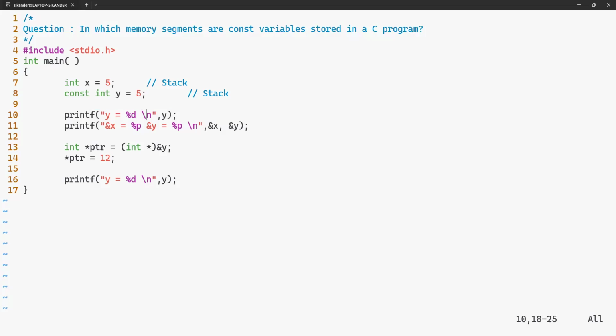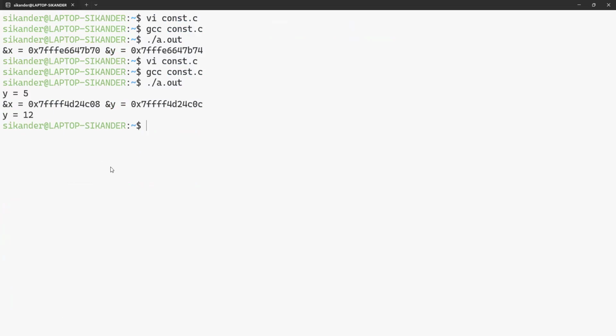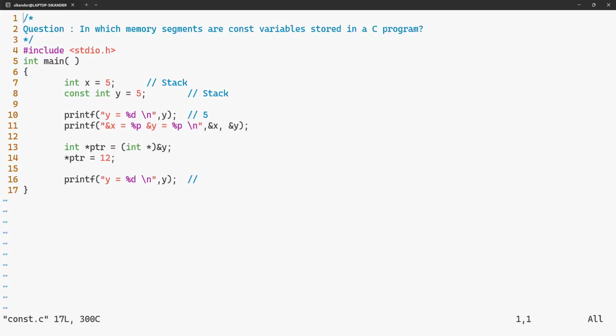Here, the value of Y will be 5. But we need to observe what the value of Y is here. Let me compile this and observe. Y was 5 here. Y is changed to 12. So from this, we can understand that a local constant object can be modified indirectly.